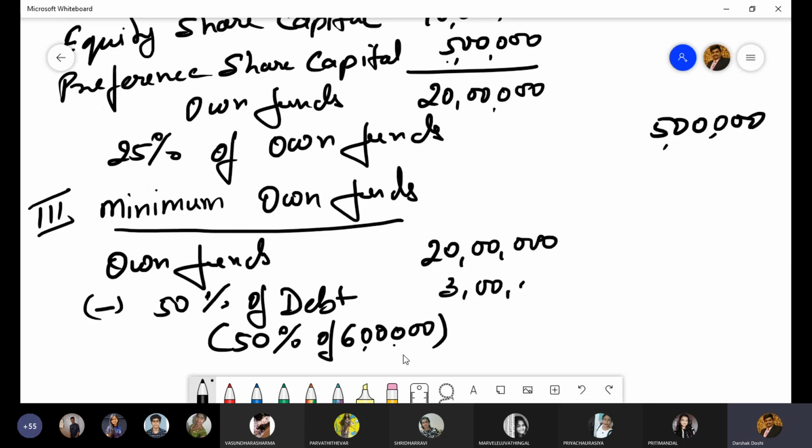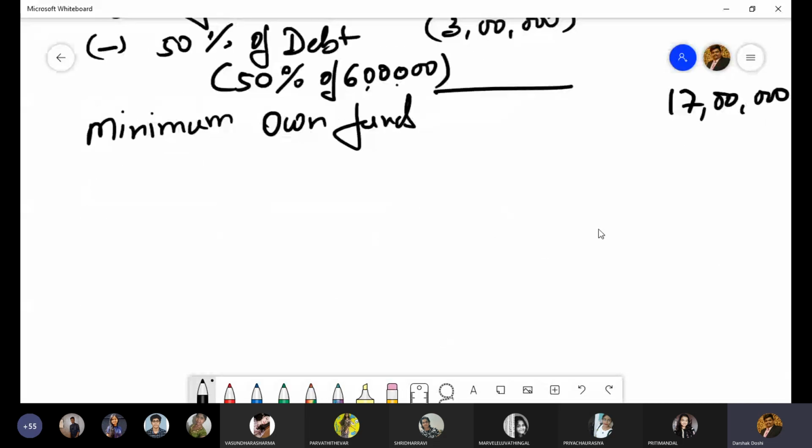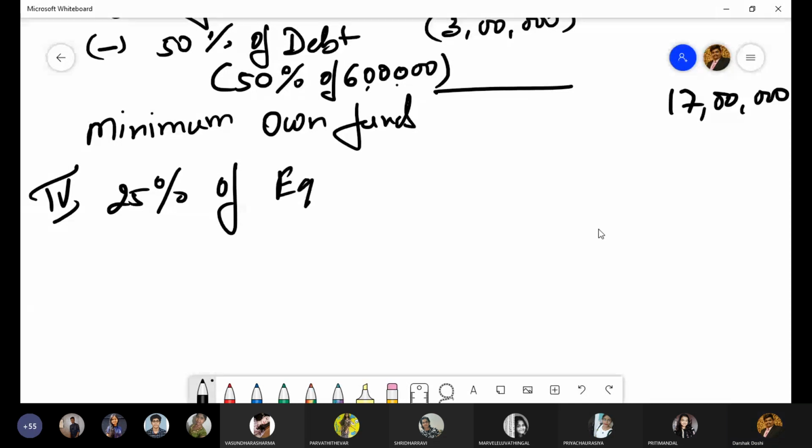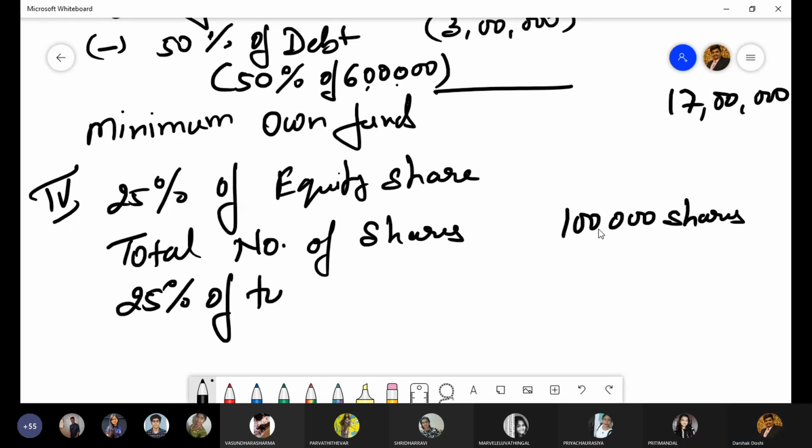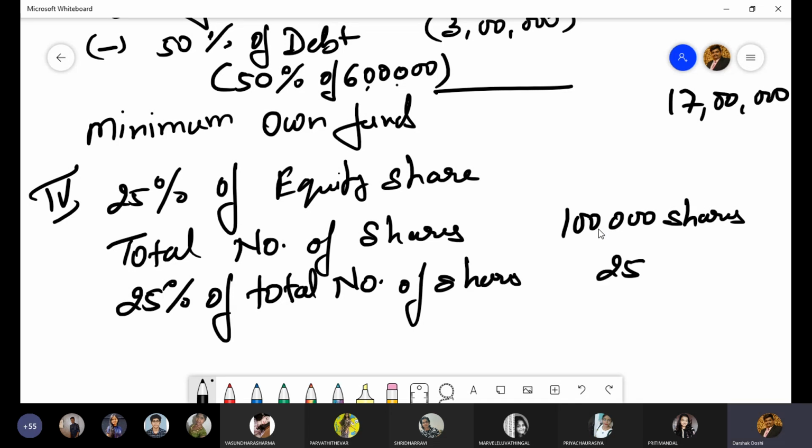Step number 4, 25% of equity share. 10 lakh divided by 10 rupees face value, that is 1 lakh shares. 25% of total number of shares will be 25,000 shares.